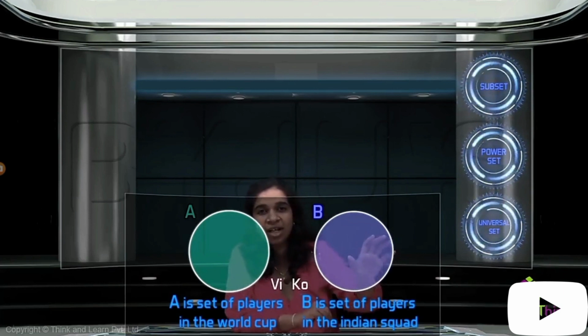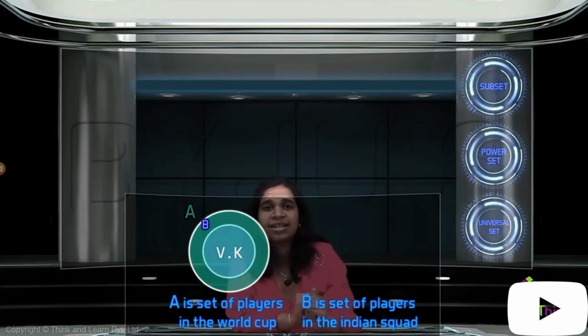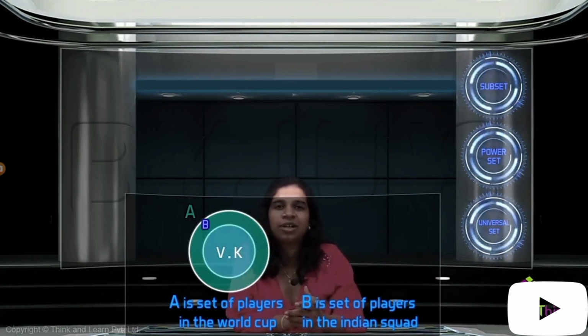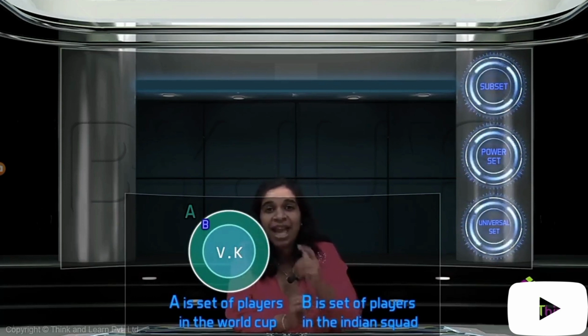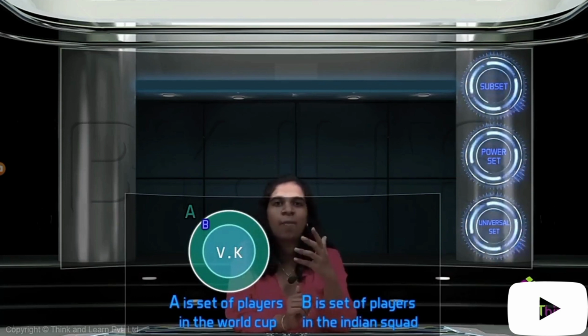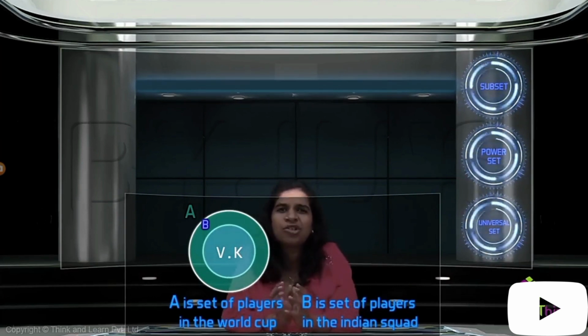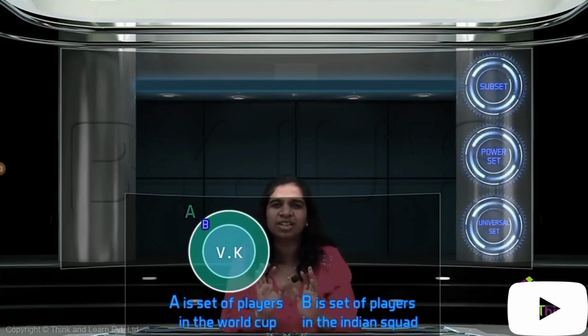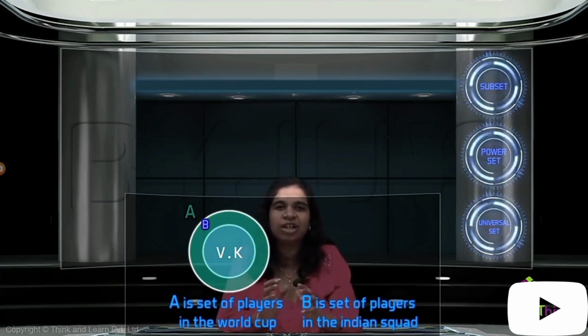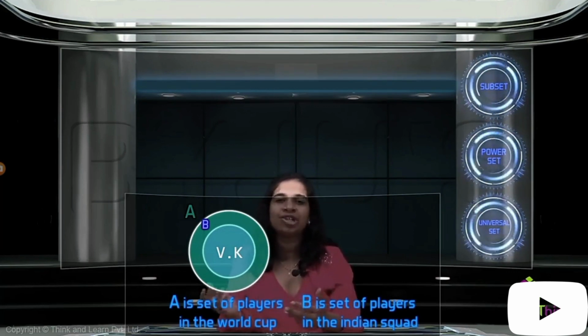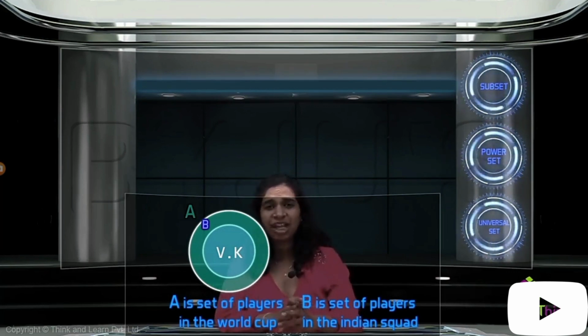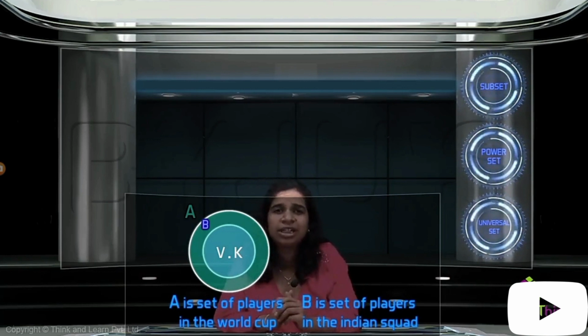If you take this circle and make it smaller and put it inside this circle, then it's perfect. Now, automatically, every player in the Indian team is also a part of the larger World Cup team, which is what is true. So this is how you draw the diagram. The way you position these circles with respect to each other changes depending on what the relationship between the sets is.